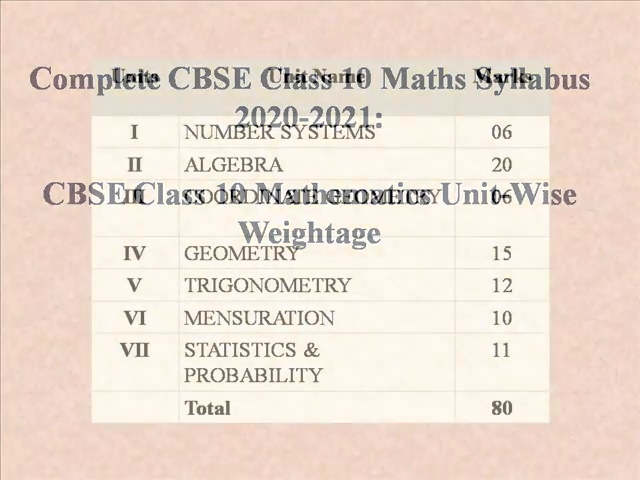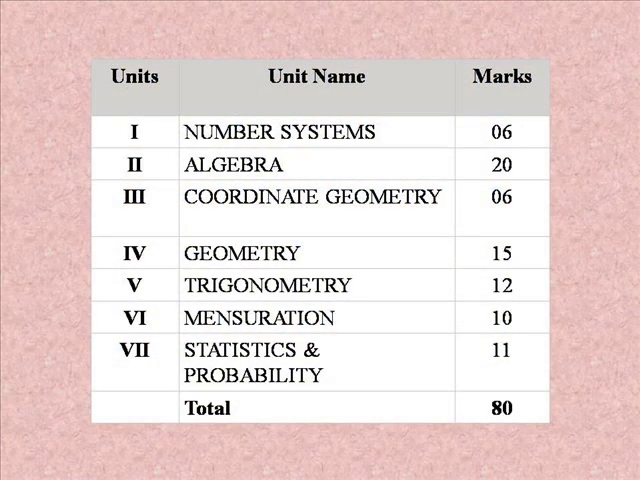So let's see the unit-wise weightages here. In number system, 6 marks will come. From algebra, 20 marks. Coordinate geometry, 6 marks. Geometry, 15 marks. Trigonometry, 12 marks. Mensuration, 10 marks. Statistics and probability, 11 marks. Total 80 marks.